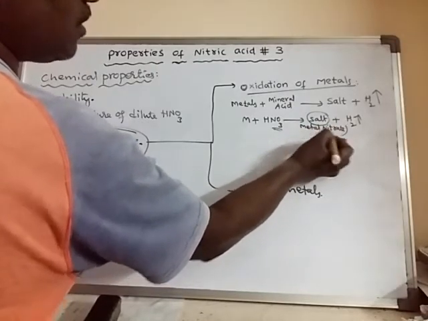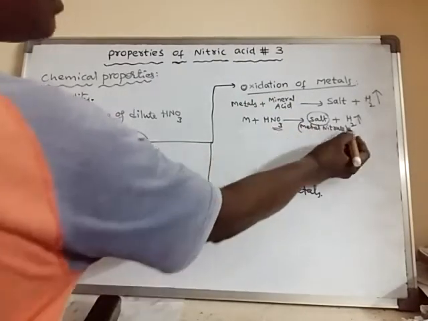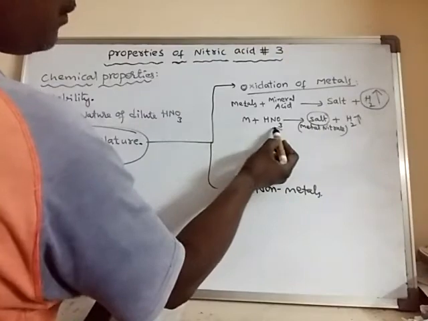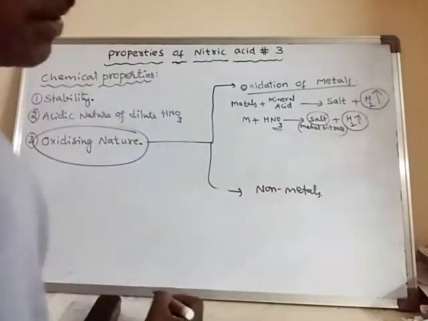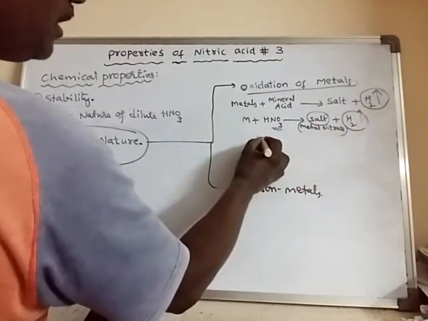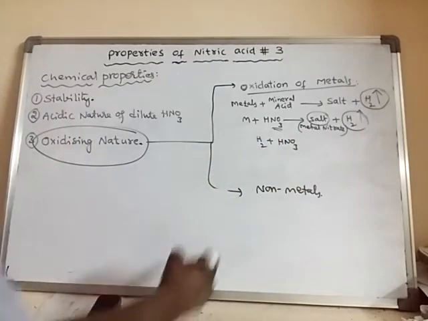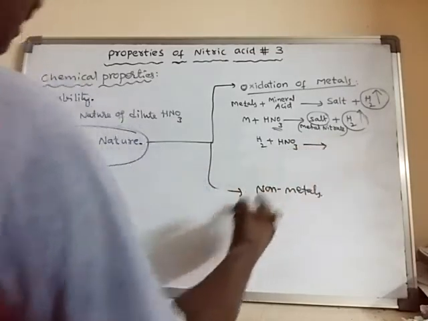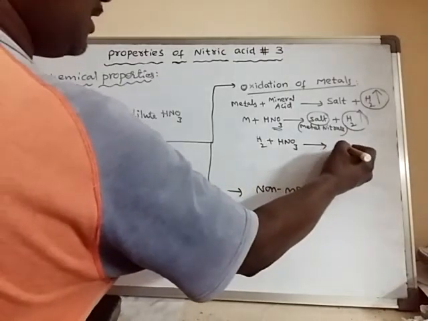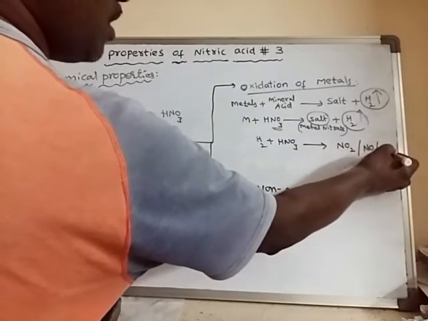Already we know that all metal nitrates are soluble in water. Now, in other cases hydrogen gas is formed, but in the case of nitric acid, the hydrogen gas which is formed immediately reacts with some more nitric acid and converts it into either NO2, NO or N2.